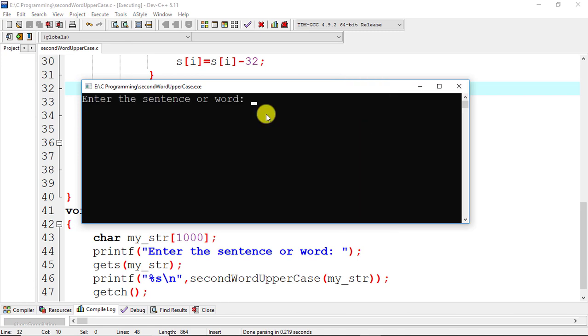Here let's take the input which has been given in the question, that is Wipro Technologies Bangalore. Here our function should return technologies in uppercase, so let's check. Here we can see that technologies is in uppercase.